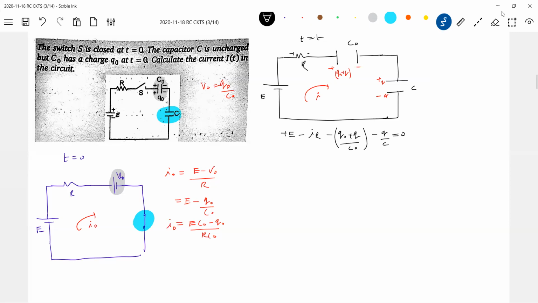Okay, now don't get into any other thing. You differentiate this. If you differentiate this, E is a constant, it's a constant voltage source, so d by dt gives zero. R di by dt. Q naught is some value, no? So 1 by C naught. Let me write all the terms.